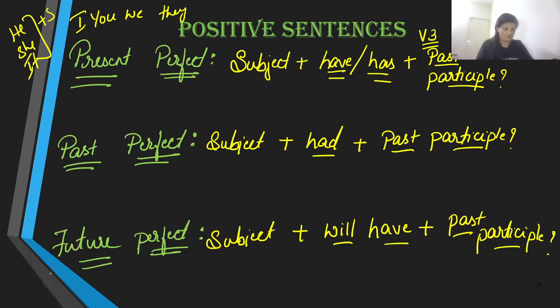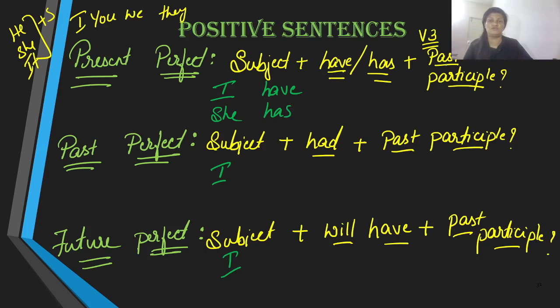Supposing if you take the subject as I, what auxiliary are we going to use over here? Because the subject is I, we are going to use have. Supposing if the subject had been she, we would have used has. So she has. And we are going to use the past participle. So the past participle of eat is eaten. I have eaten, or she has eaten.